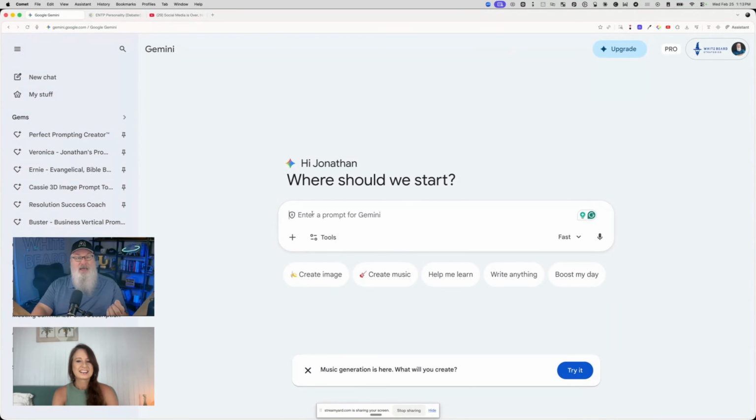So the first thing I need to do is tell the AI model, by the way, we call it our perfect prompt framework. There's 4 steps that you want to take along the way. The first is we need to tell it what type of expert it is when we prompt it. Then we need to give it context. Then we need to ask it our question. And then we need to end with 6 words. You'll see me do this. Those 6 words are: ask me any questions you have.